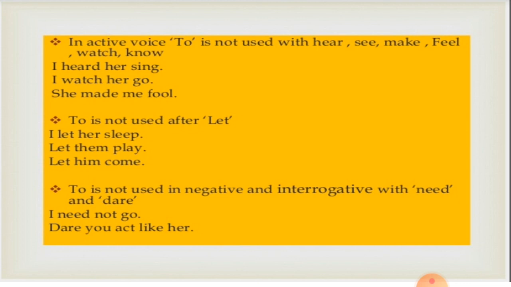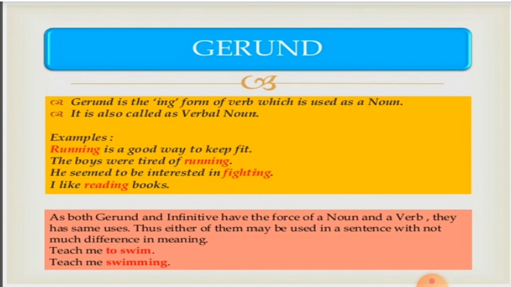To is not used after let. I let her sleep, let them play, let them come. We don't use to after the word let. To is also not used in negative and interrogative with need and dare. I need not go. Dare you act like her. So these all are examples of bare infinitive.